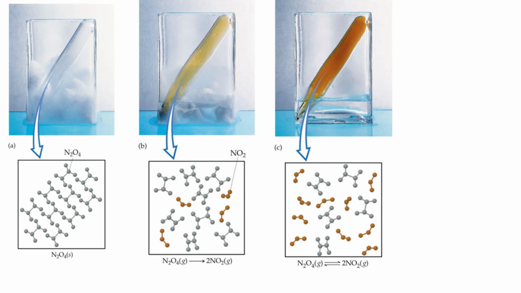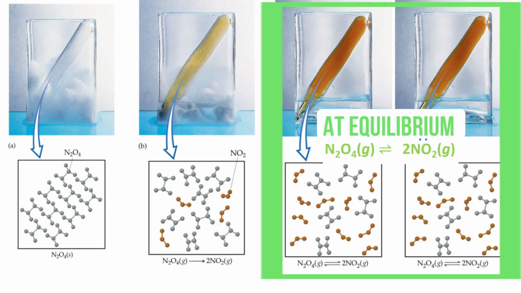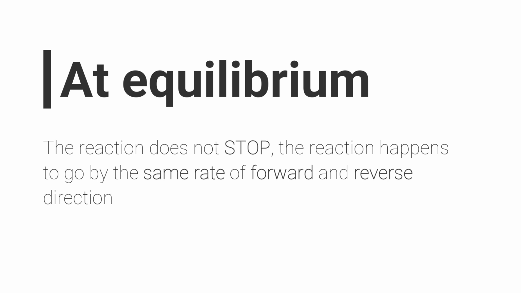At the time when there are no more color changes, we can say that it has reached equilibrium. But when it reaches equilibrium, it doesn't mean the reaction has stopped. The reaction is still going on, but it has just reached equilibrium.